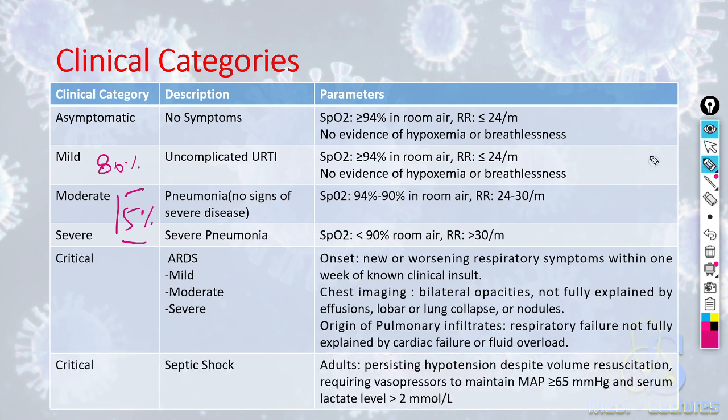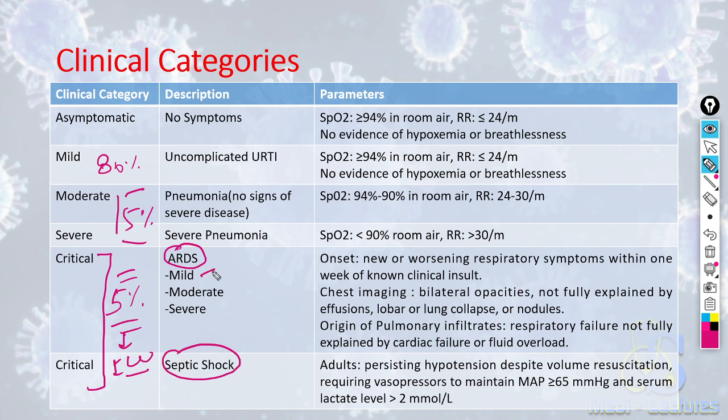Critical illness has two parts. Critical illness can be seen in 5% of cases of COVID-19 and they require ICU care. These can be characterized by either ARDS or septic shock. ARDS can be mild, moderate or severe according to PF ratio, PaO2 upon FiO2. ARDS has an onset of new or worsening respiratory symptoms within 1 week. This is the definition of ARDS.